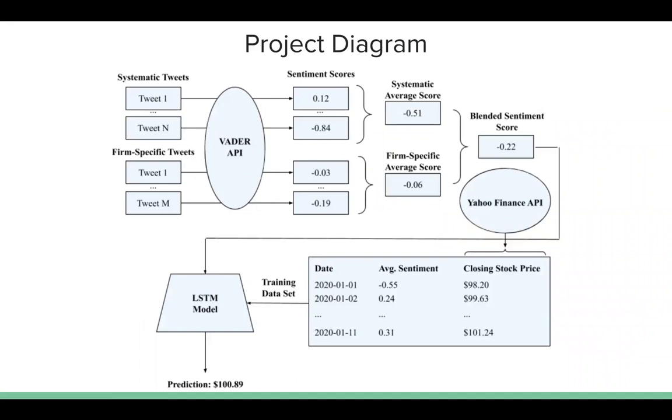And this is our project diagram. At the core of it, we begin with the Vader API to measure the sentiment score of tweets that we take in from the Twitter API, and then later average that out to measure its performance correlated to the stock prices of the firms.